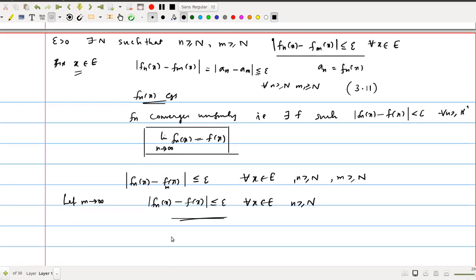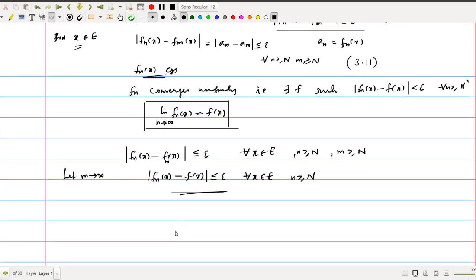This is the Cauchy criterion for uniform convergence. In many situations, we will use this Cauchy criterion to prove the uniform convergence of a sequence of functions, especially in case we are not aware of the limit function of the sequence of functions.